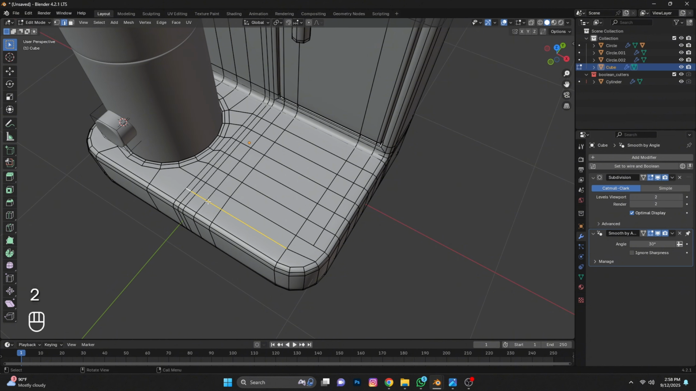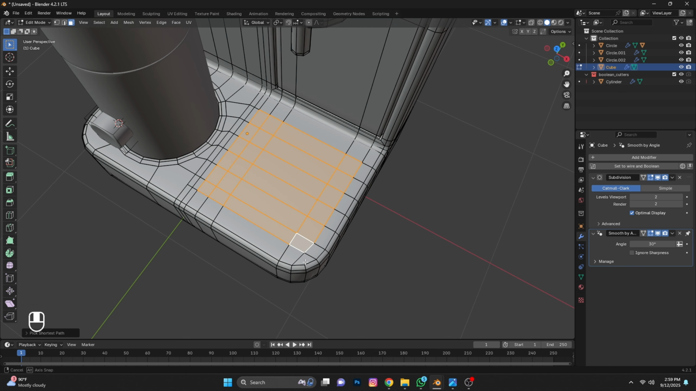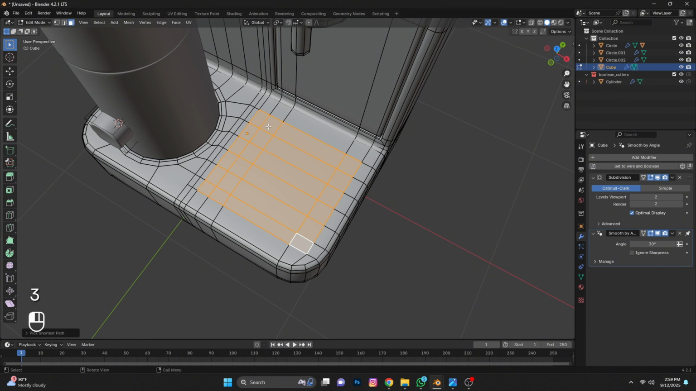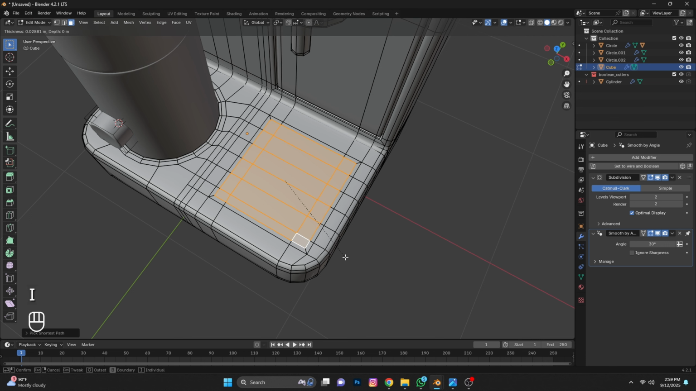Select edge, press G G, J join. Select edge, press S X 0 to straighten it as well. Select face, press Ctrl Shift click, then press I to insert.